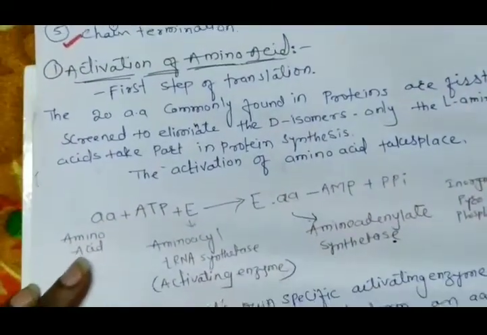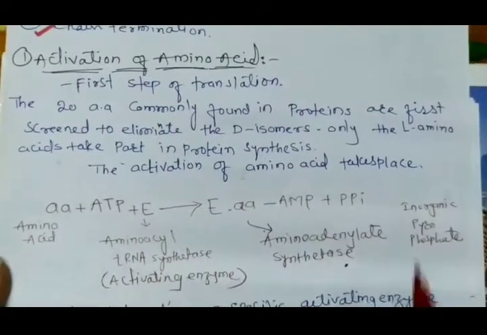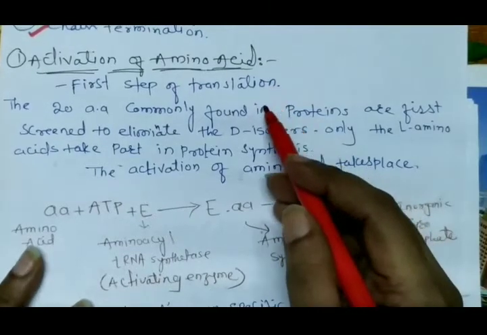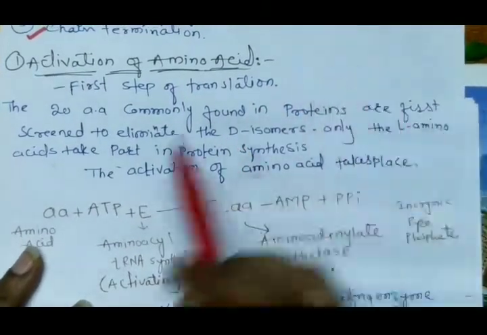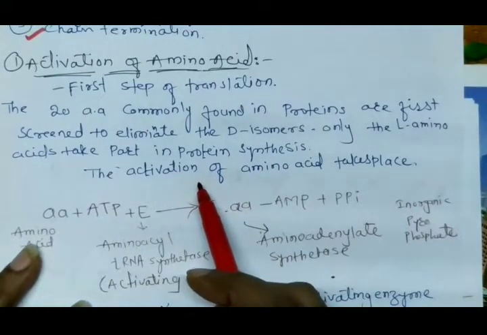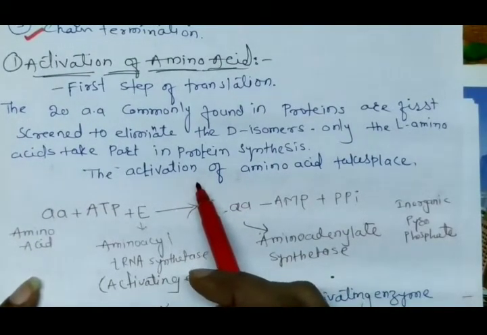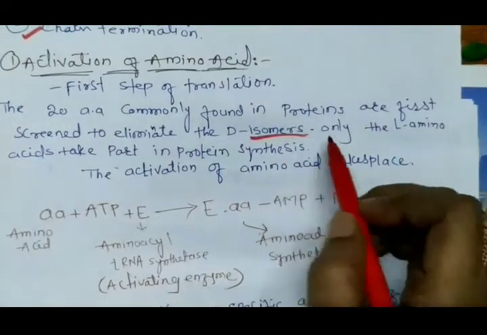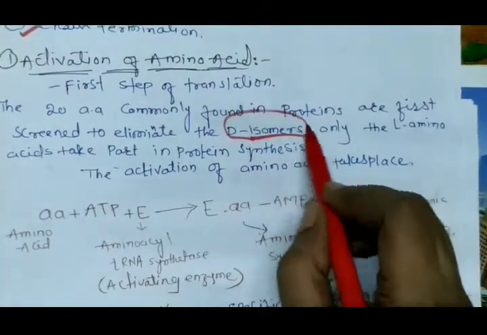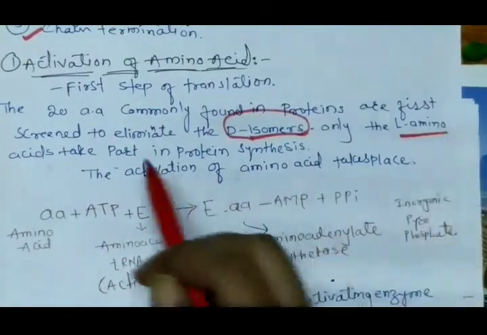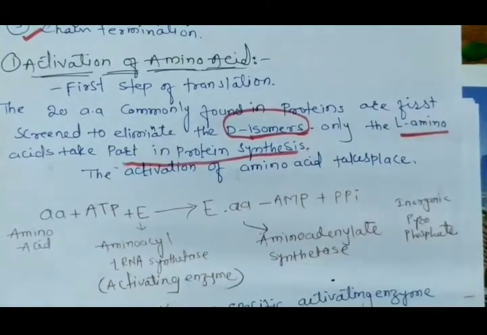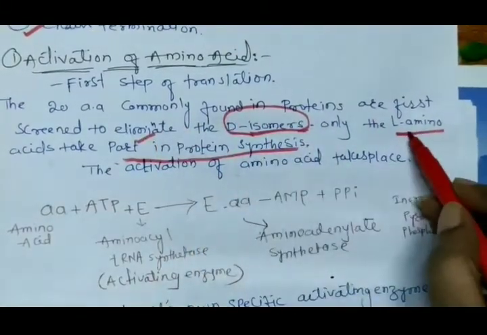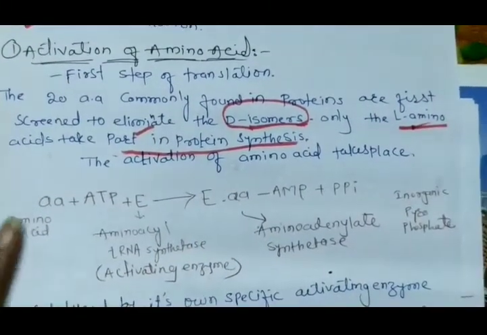Number one, activation of the amino acid. This is the first step of protein translation, the protein formation. In nature, there are 20 amino acids present for the formation of protein. From these 20 amino acids, the D isomers get eliminated. Only the L amino acids take part in protein synthesis. The D isomers get eliminated, and the L amino acids take part in the formation of protein.